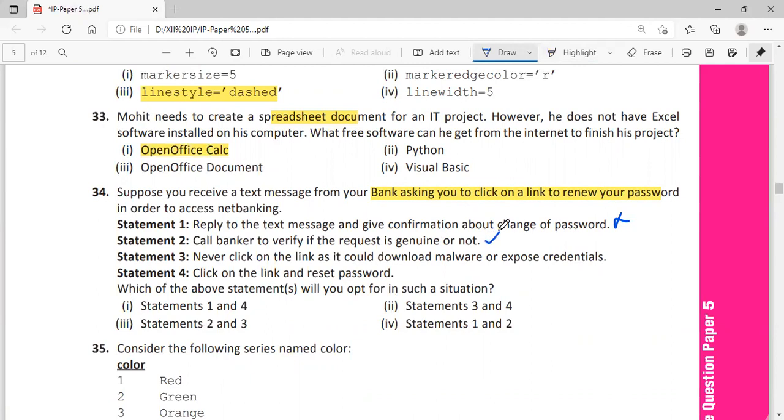Never click on the link as it would download malware. That's true. You should not click on the link. Click on the link and reset password. Don't do that one. Which among the above statements will you opt for in such a situation? Statements 2 and 3 are the apt options. So statements 2 and 3 are the answer.